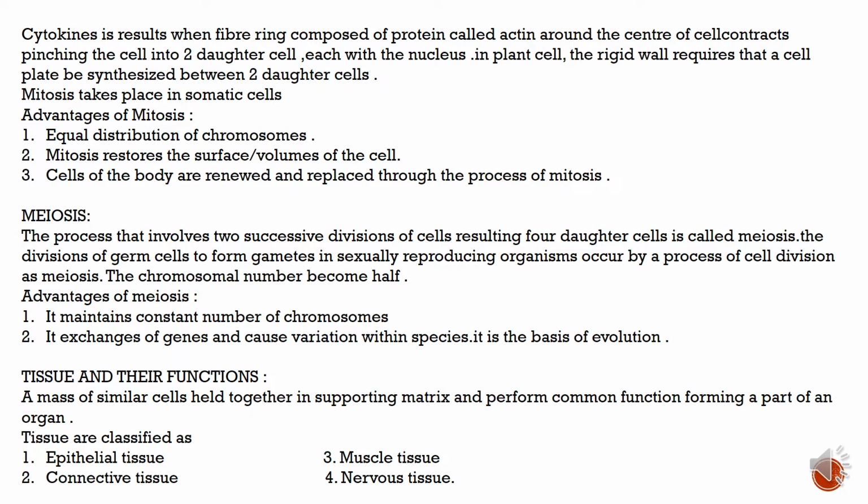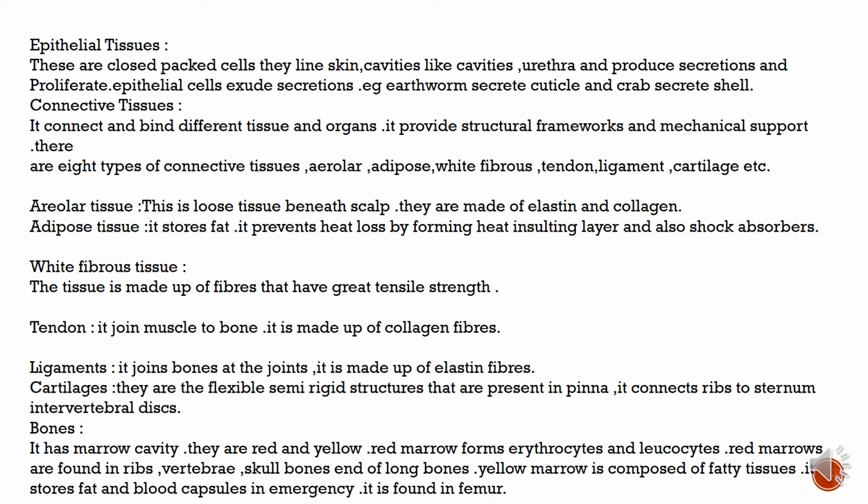Tissues and their functions. A mass of similar cells held together in a supporting matrix, performing a common function and forming part of an organ. Tissues are classified as epithelial tissue, connective tissue, muscle tissue, and nervous tissue. Epithelial tissue: these are closely packed cells. They line the skin and cavities like the urethra, produce secretions, and proliferate. Epithelial cells exude secretions. For example, earthworms secrete cuticle and crabs secrete shell.